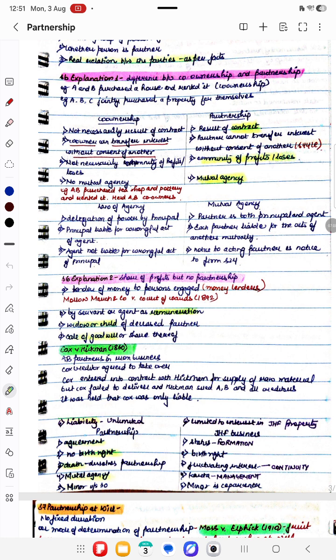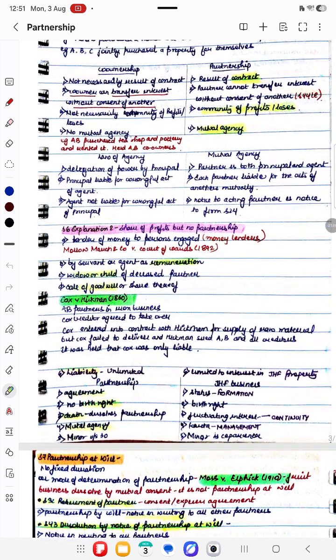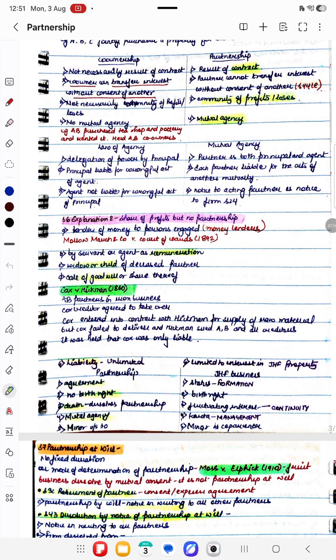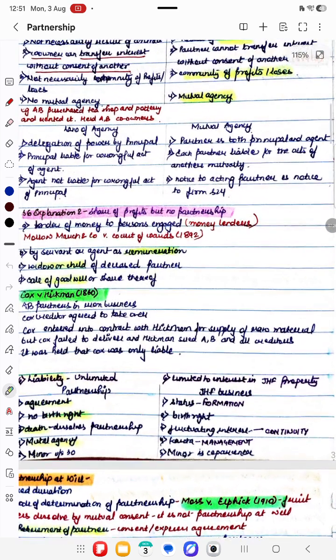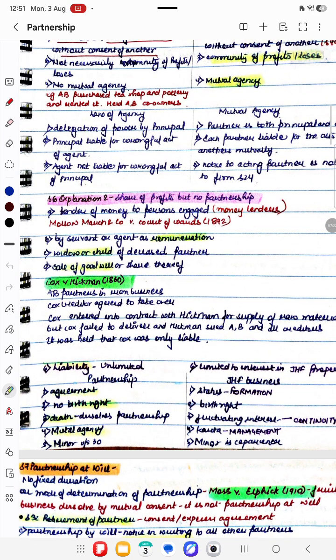Section 6, Explanation 2 suggests that there can be a share of profits but there cannot be a partnership in certain cases. For example, payment to a person engaged in lending money, such as moneylenders, remuneration paid to any servant, something granted to a widow or child of a deceased partner, or in the case of the sale of goodwill or a share thereof. So there will be a share of profits but no partnership.